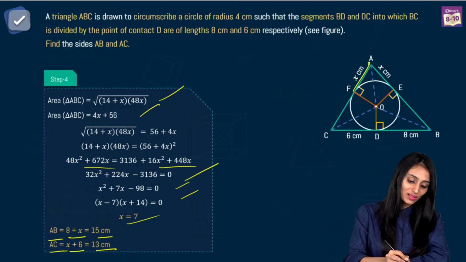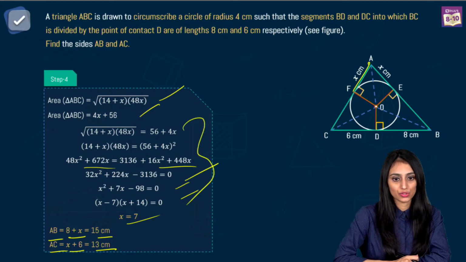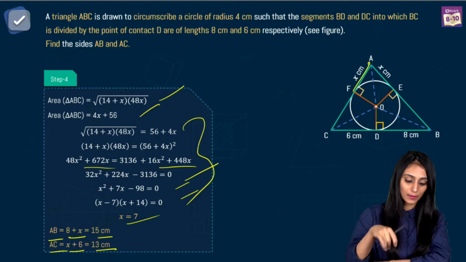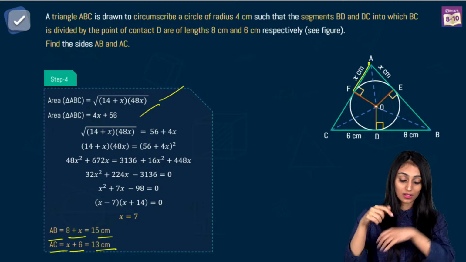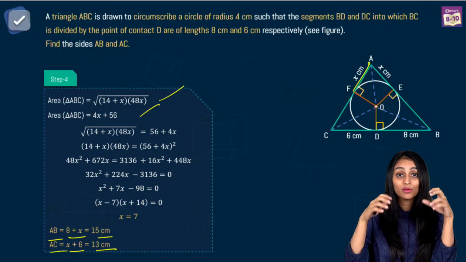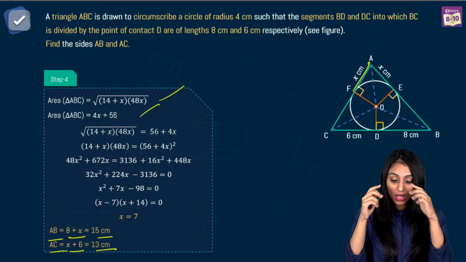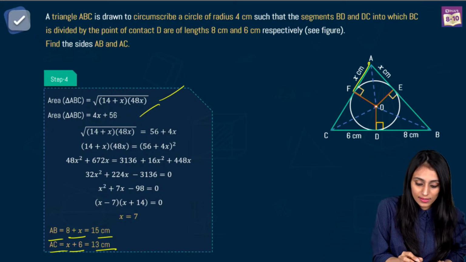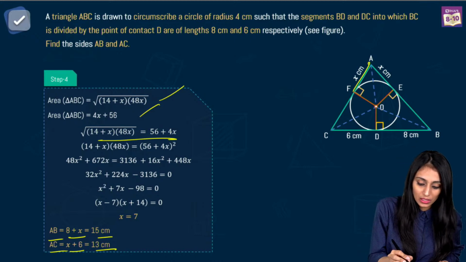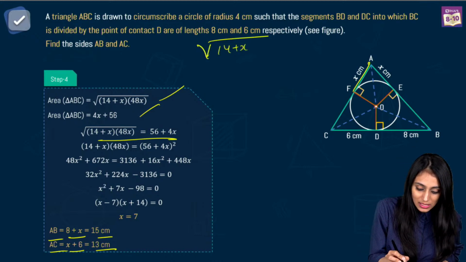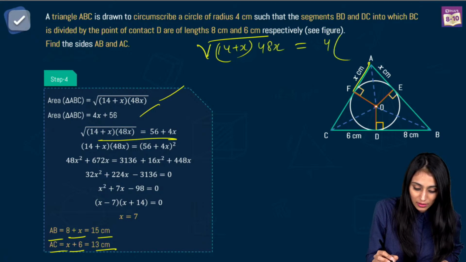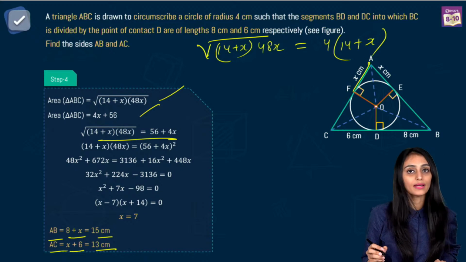Now instead of doing this, there's so much calculation, right? Let me give you a simple trick. See, these things come into the picture. Here come your observational skills. What you can do here is, at this step, instead of doing this, let's simply write 14 plus x into 48x equals, you take this common, 4 from here, right?